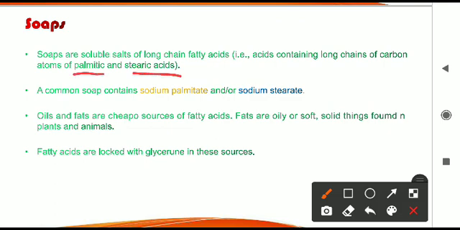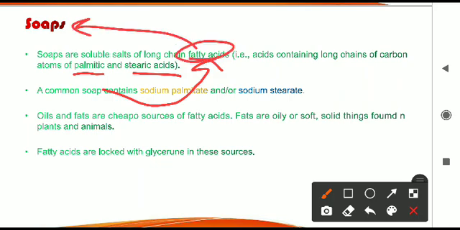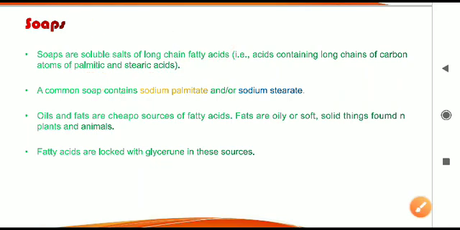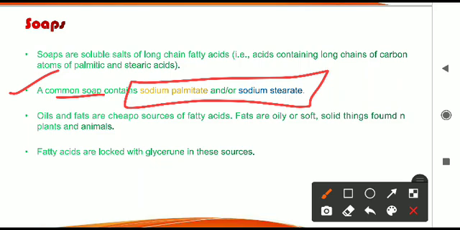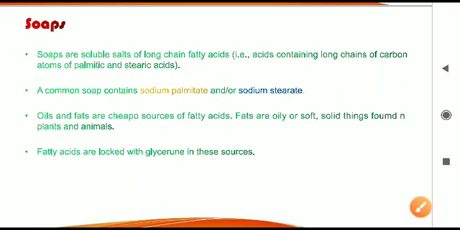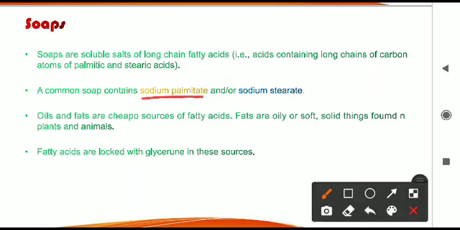These two acid names you can underline, and we can ask this in the exam, which type of acids are there in soap? Answer is palmitic and stearic acid. What are these palmitic and stearic acids? These are the fatty acids present inside the soap. One common kind of soap is given there. So again underline this and remember this for your exam. That is, soap contains two chemicals in a very common manner. Most of the soaps are having this only.